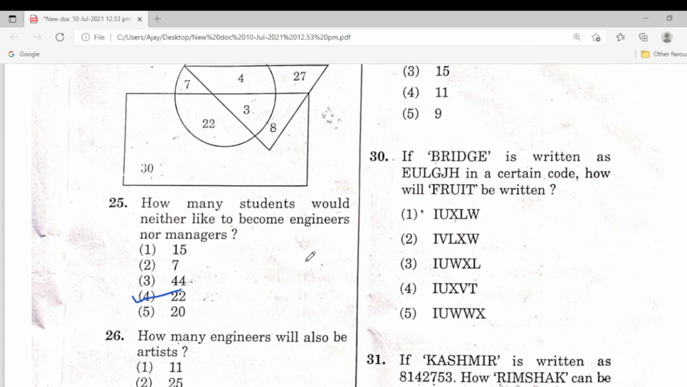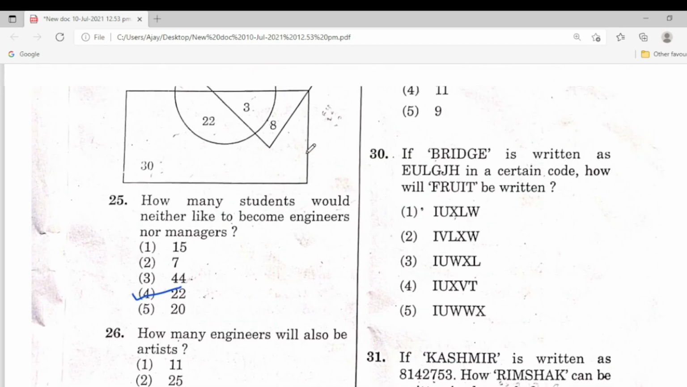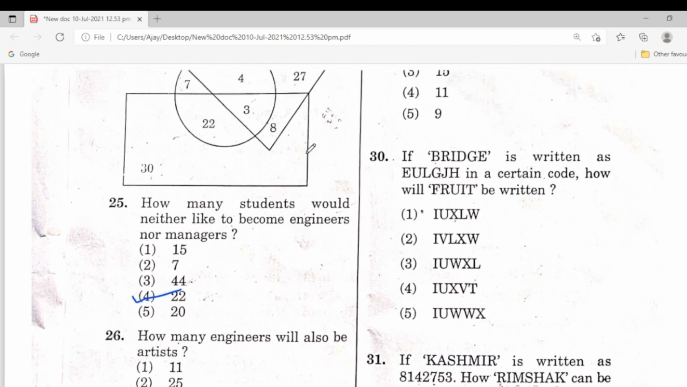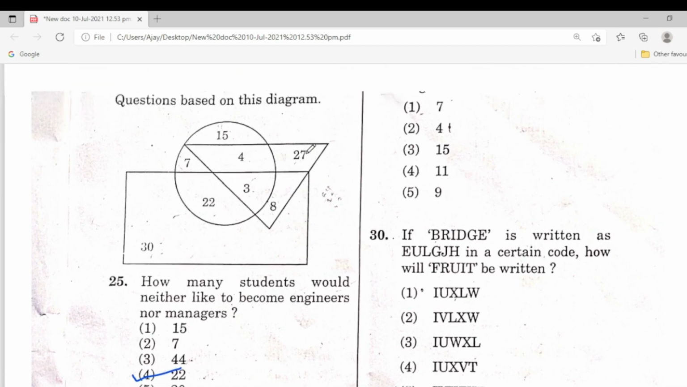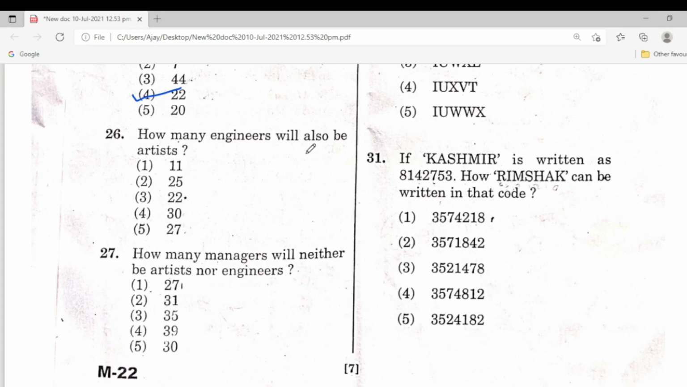So fourth one. Next one, how many engineers will also be artists? So here is the 26th one. Here the answer is the third one, the correct answer. This is also 22.